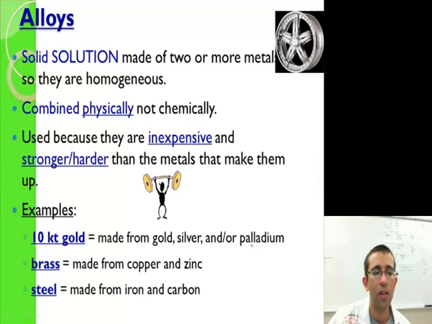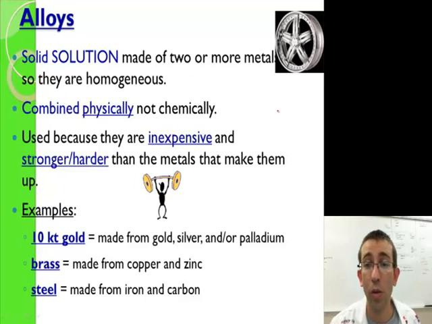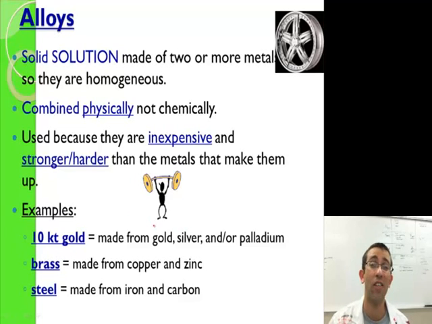And a type of solution? Well, alloys are a type of solution. It's actually a solid solution. If you ever talk about alloy rims or wheels, it's a combination of metals. Anybody have any gold jewelry? Unless it's 24 karat gold, it's not pure gold. Most gold is actually gold and silver or gold and palladium added to it. The reason why is gold's really soft. So they mix some elements with it. We're going to talk more about some alloys and see some in class. I promise you it's going to make sense.